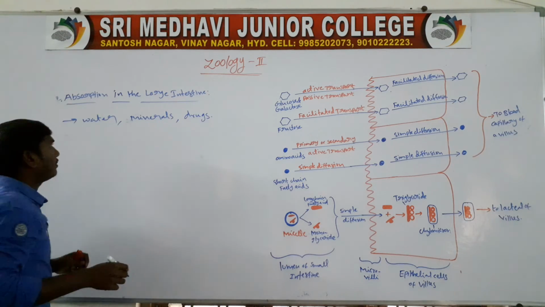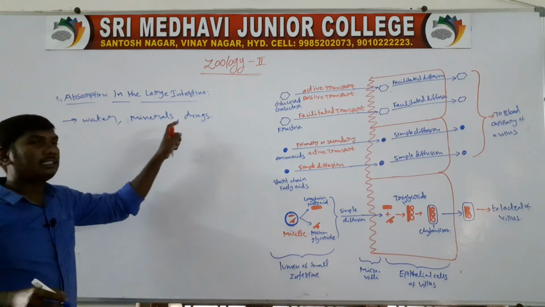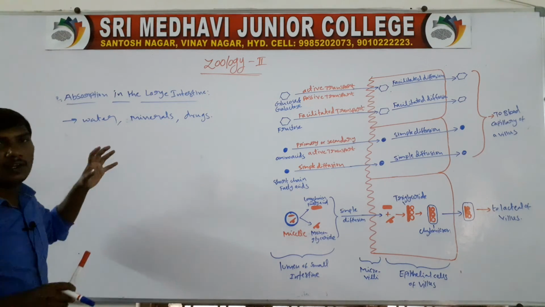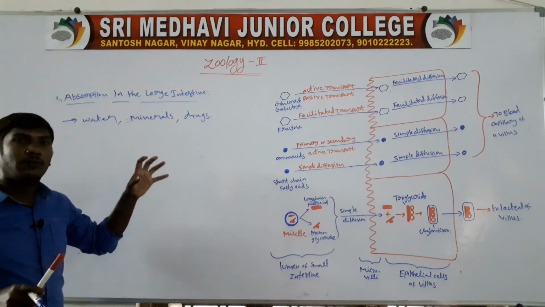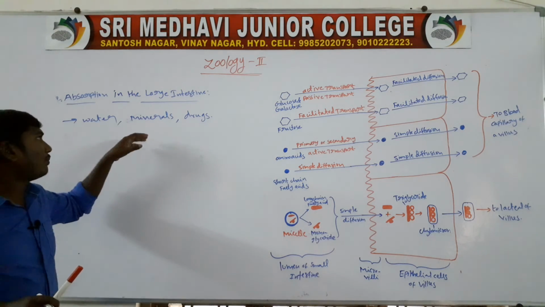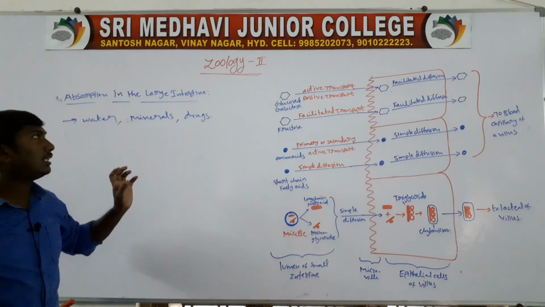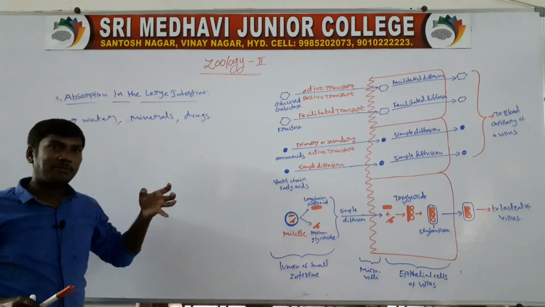In the large intestine, only some water, some minerals and some drugs are absorbed. So these are the absorption of food material.